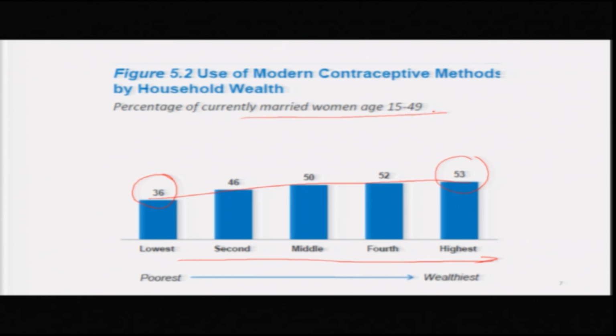Currently married women age 15 to 49. So, I can say couples, in India we have monogamy, and corresponding to these women 15 to 49, we can talk of couples. Couples who have the highest income, their contraceptive rate is 53, and those who have the lowest income, their contraceptive rate is 36. So, this is again indicative of the relationship between social stratification and contraceptive rate.